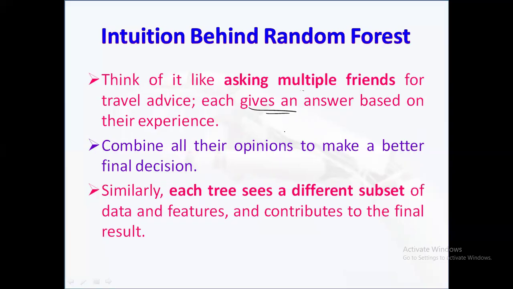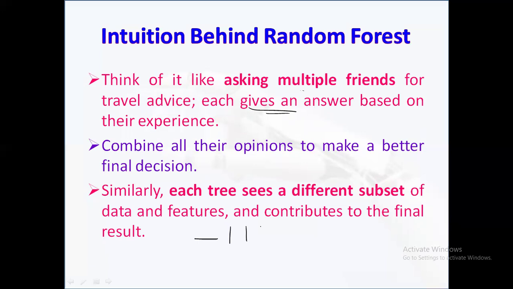When you collect all responses and choose the most popular one, you're essentially applying the same logic as a random forest. In the algorithm, each decision tree is trained on a different subset of the data and features, and the final prediction is made by combining all the trees' output, either through voting or averaging.